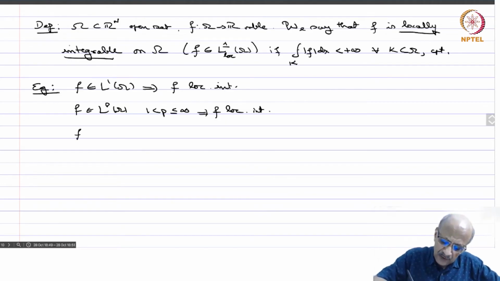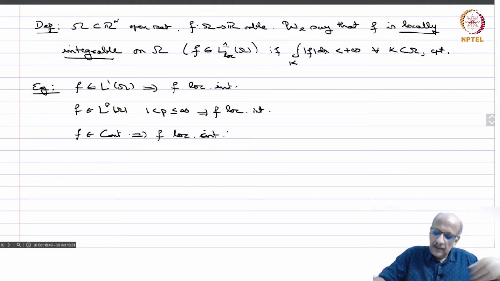Then if f is continuous, f continuous implies that f is locally integrable, because any continuous function on a compact set is bounded, and therefore it is locally integrable.